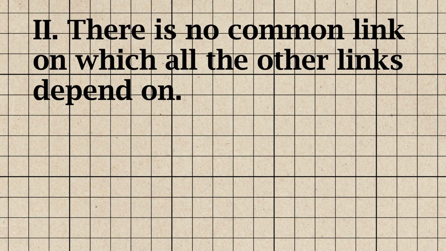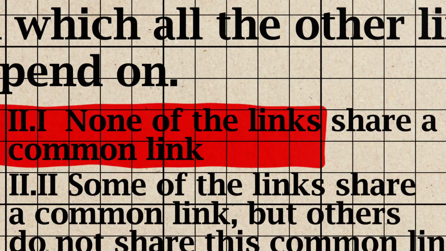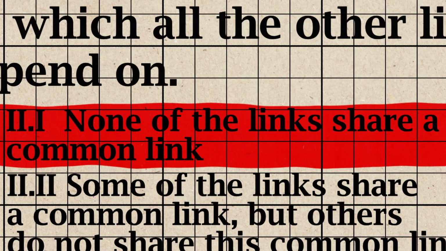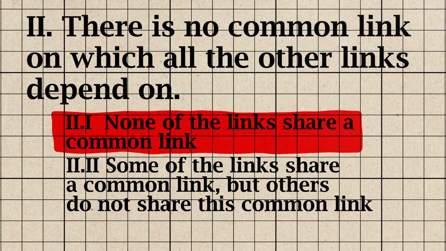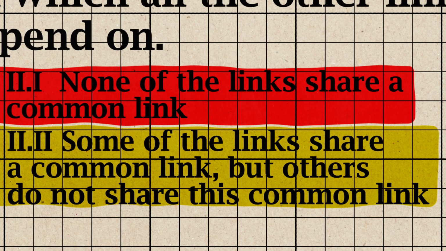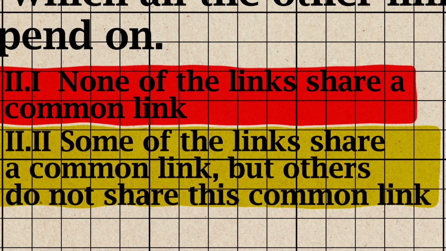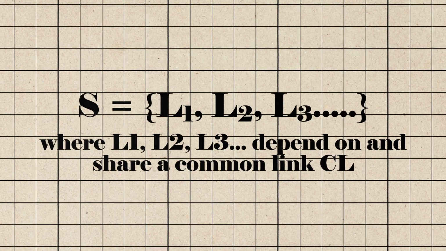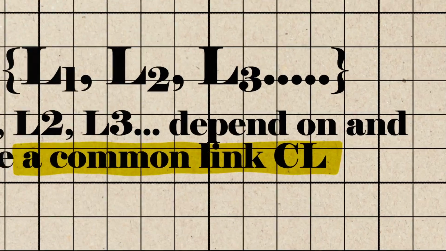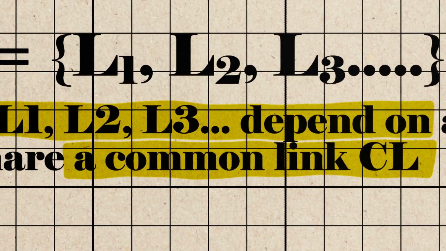This means that at least two links share a common link. Therefore, the first scenario, which states that none of the links share a common link, is false. Hence, if 2 is to be true, then the second scenario, according to which some links share a common link but others do not, must be true. Let us call one of the sets of all links that have at least one common link CL on which they all depend as S.